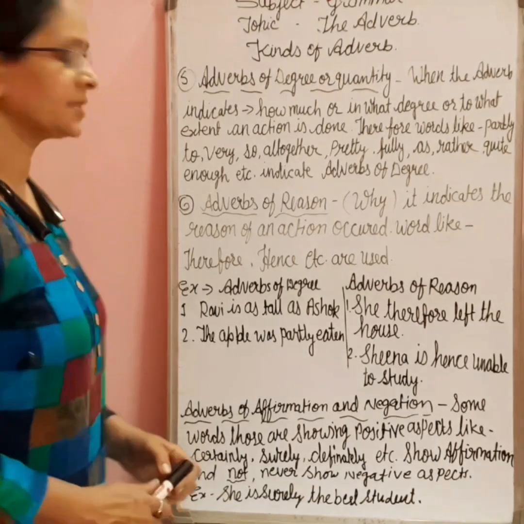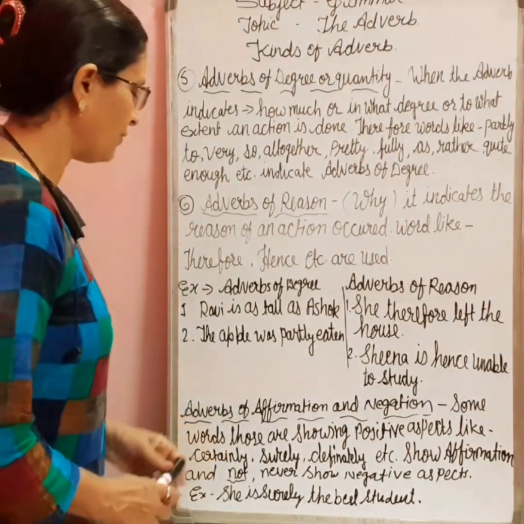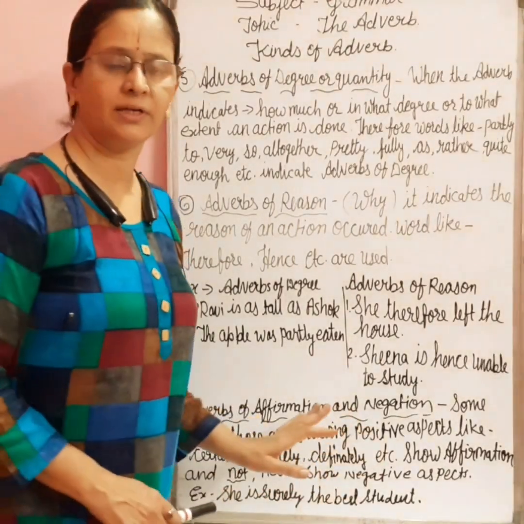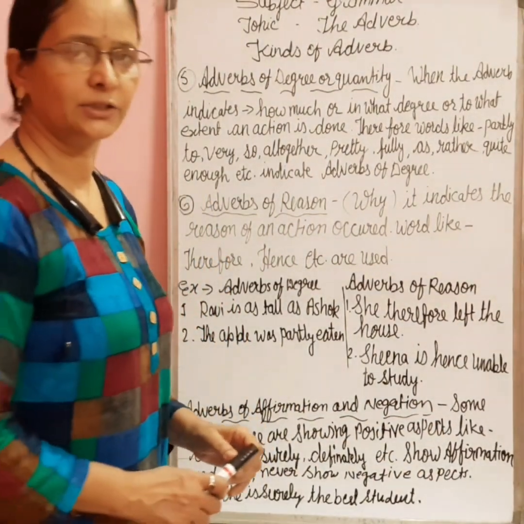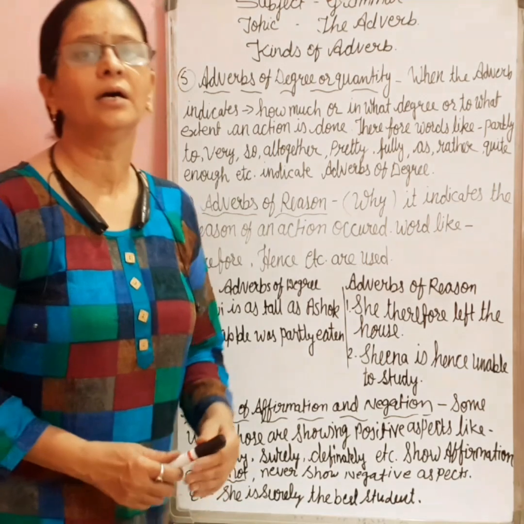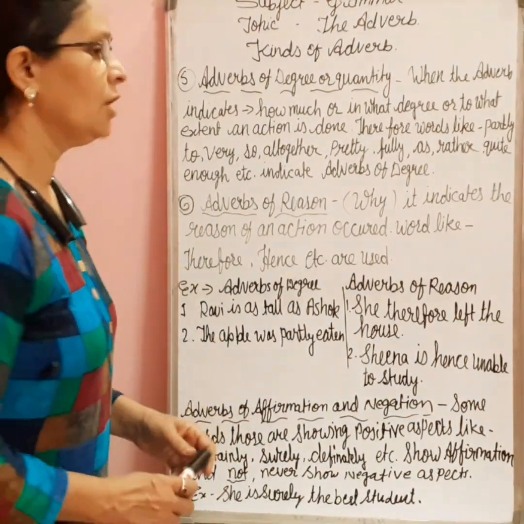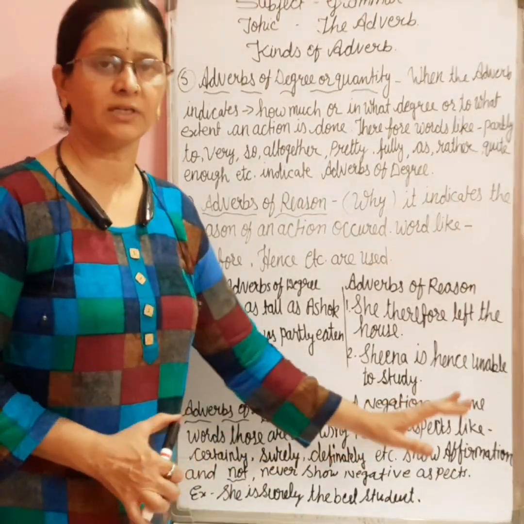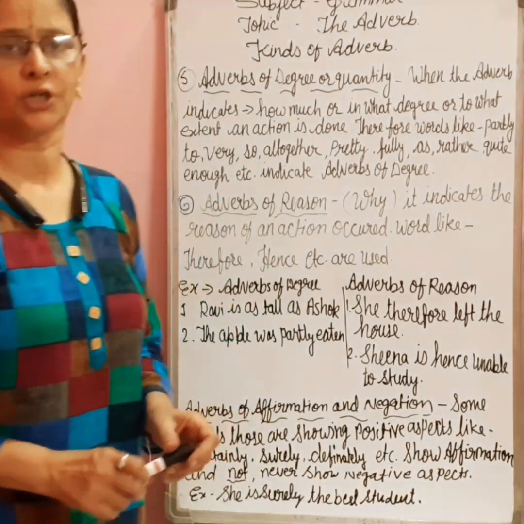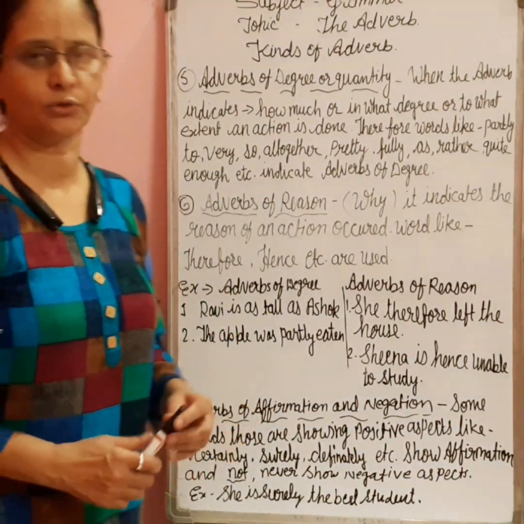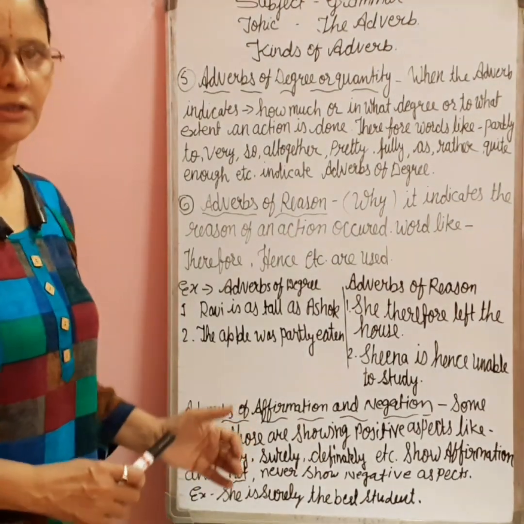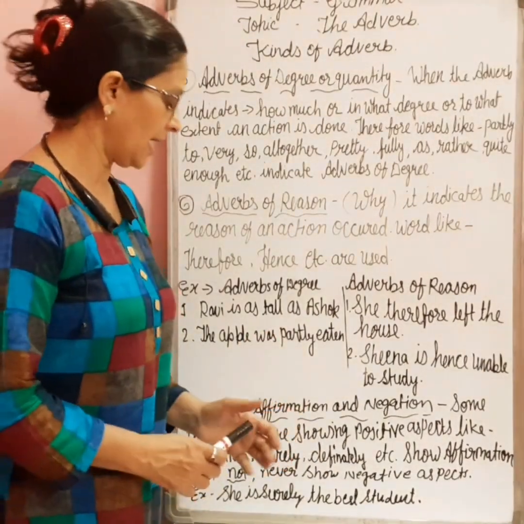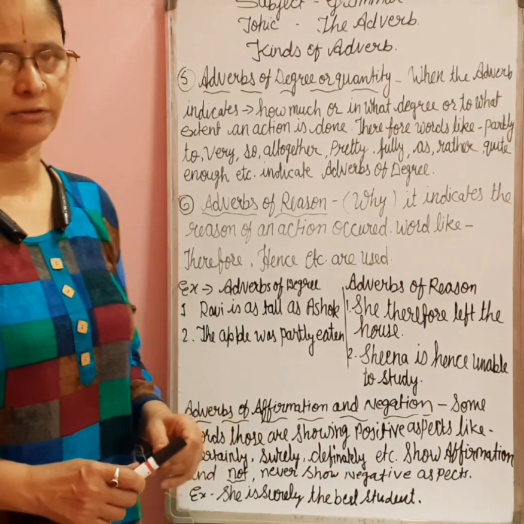Next is the last, that is 7, adverbs of affirmation and negation. By the words affirmation or negation, you might have understood that it is showing positive aspects or negative aspects respectively. For the positive aspects, words like certainly, surely, definitely we are using. For the negative aspects, we are using not, none, no, never, etc., which are showing the negative aspects.